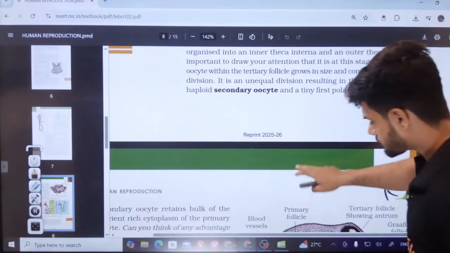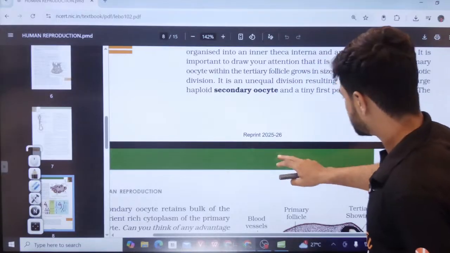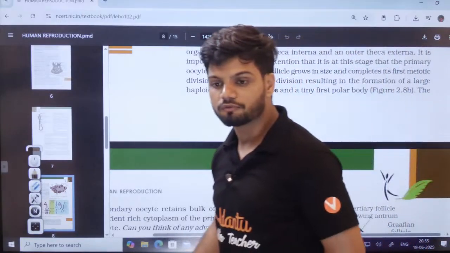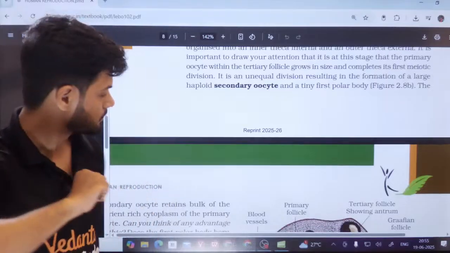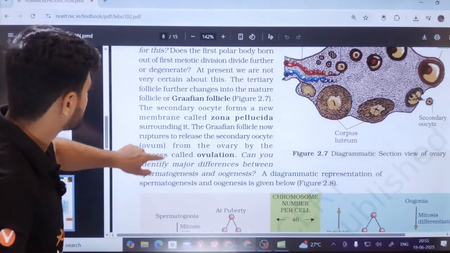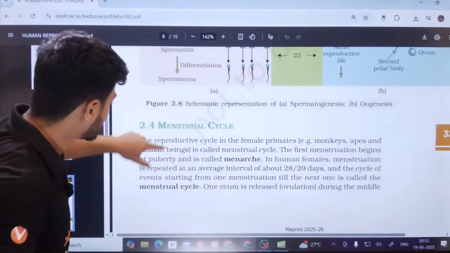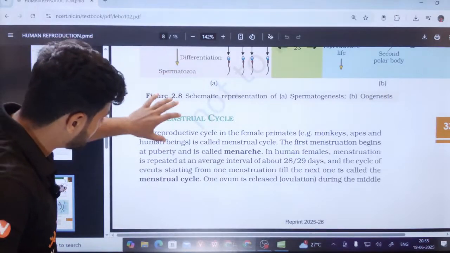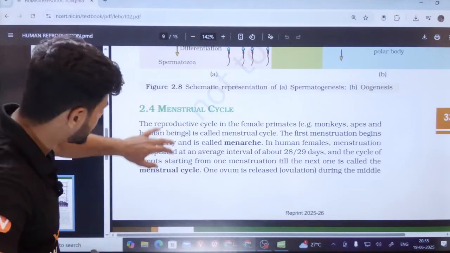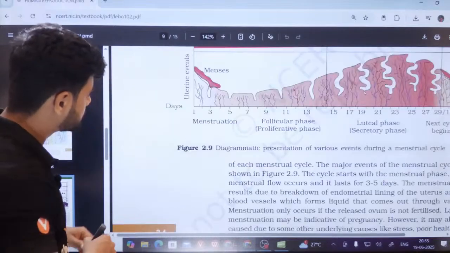Now students, I want all of you to focus. Now the fertilization part. See here, students. I want all of you to go here right now. Skip the menstrual cycle for now.